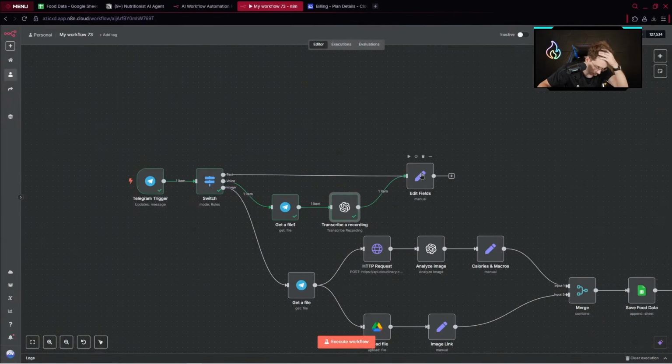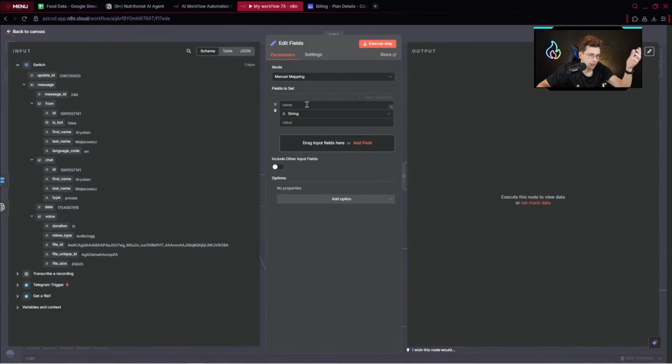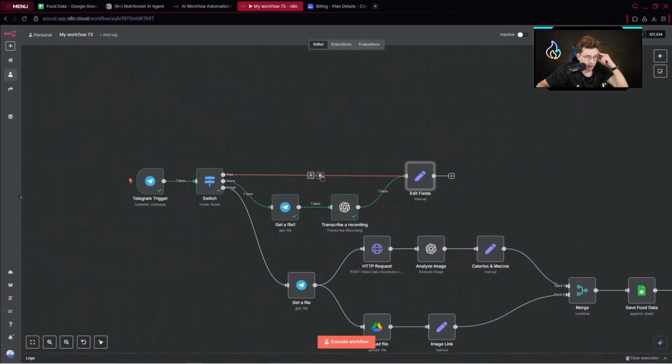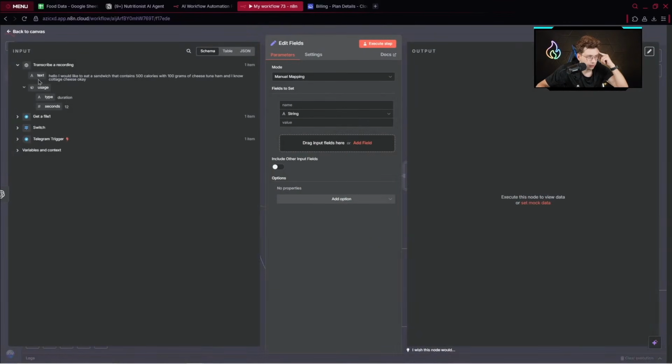Okay, so after we have our text from the transcribe a recording node, we would like to use the edit fields node. And now let me explain it. We'll have two different code snippets, from the text path and from the voice path. And based on that, we don't want to get any error, so here I can provide, let me show you, only this specific field.